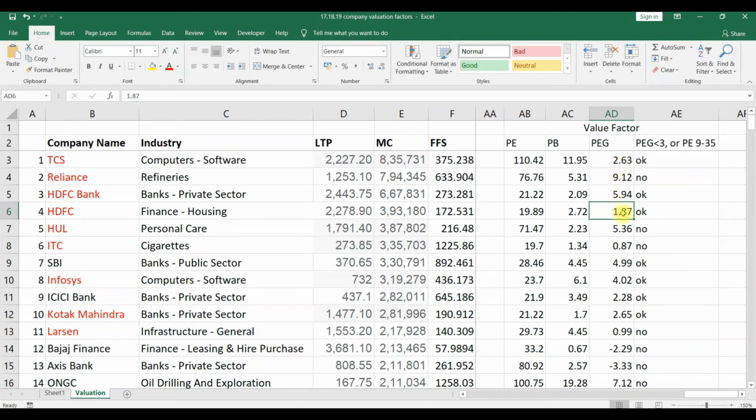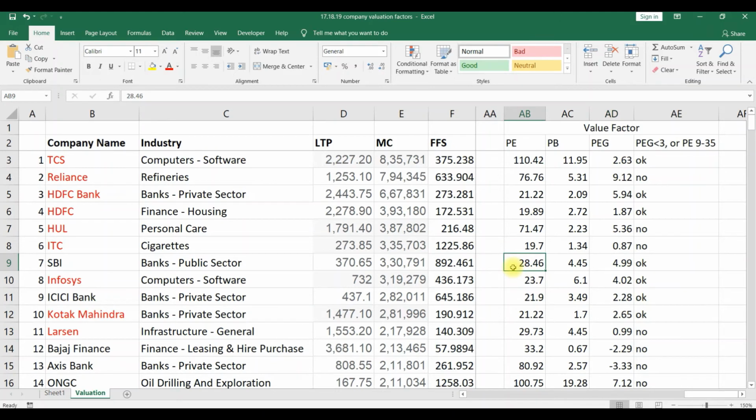Directly using the PEG ratio itself, we can say okay if it is between 1 and 3. If it is more than 3, we have to check the PE. If the PE is also more than 35, say no. Similarly, if the PEG ratio is less than 1, directly we can say no. If it is more than 3, check the PE.